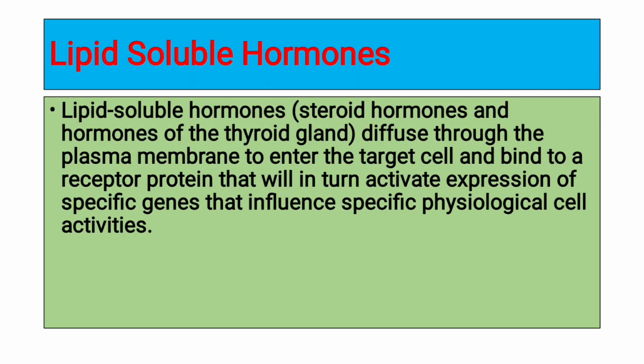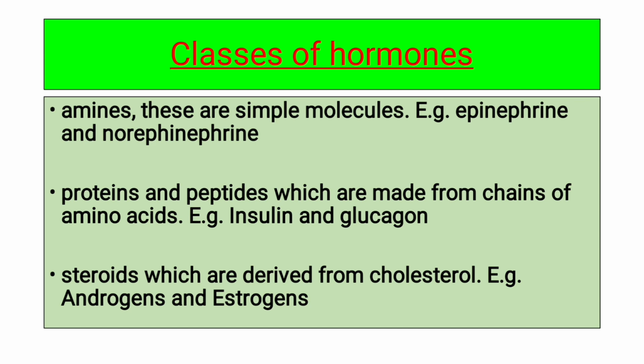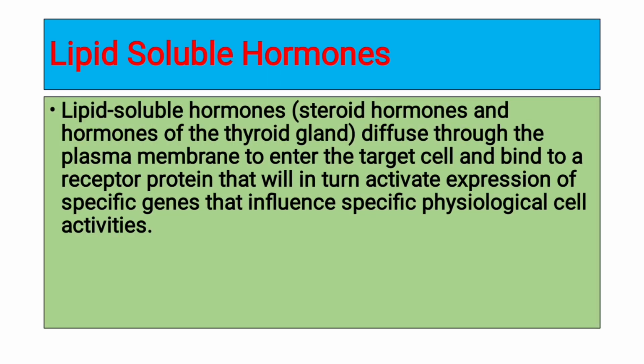So we have two classes of hormones. One is lipid soluble hormone, the second is water soluble hormone. Lipid soluble hormones are steroid hormones and hormones of the thyroid gland. So thyroid hormones are lipid soluble, and steroid hormones are lipid soluble. Look at the previous slide: steroid hormones are androgens and estrogens. So all types of steroid hormones are lipid soluble hormones. They diffuse through the plasma membrane to enter into the target cell.